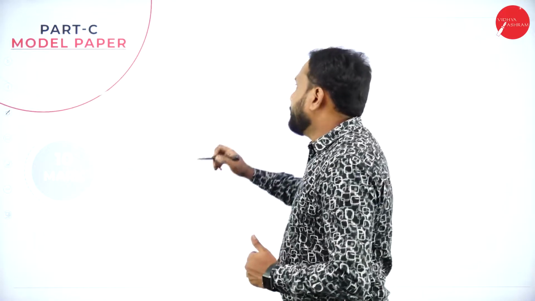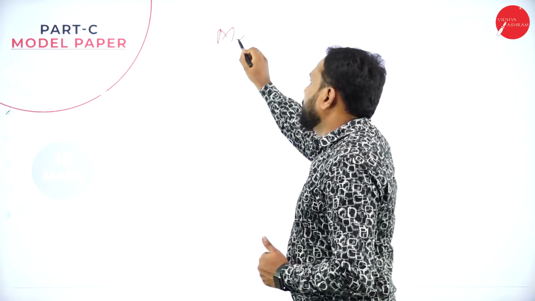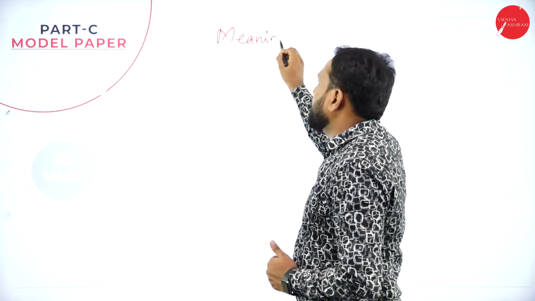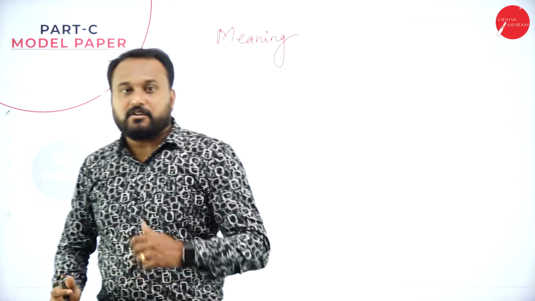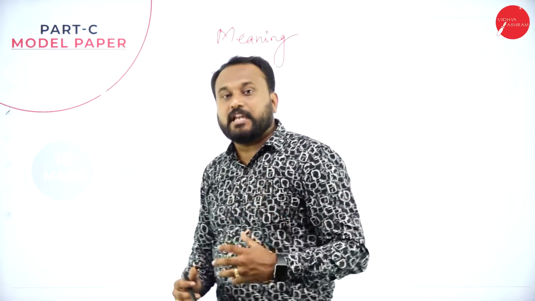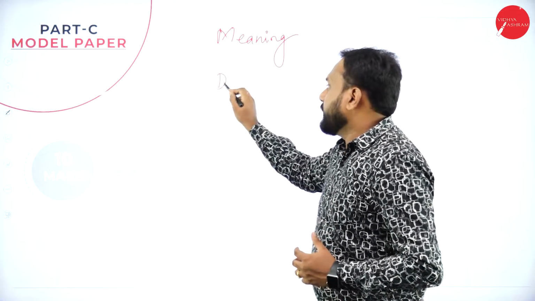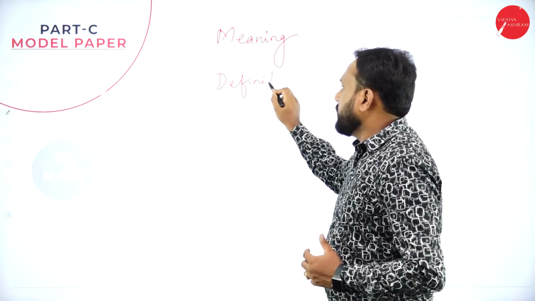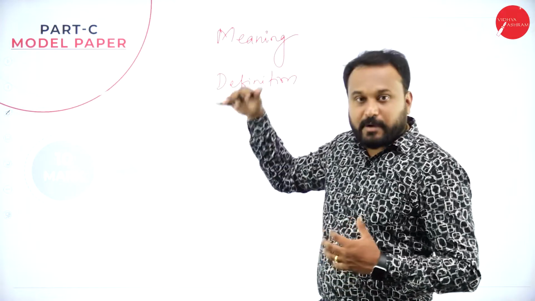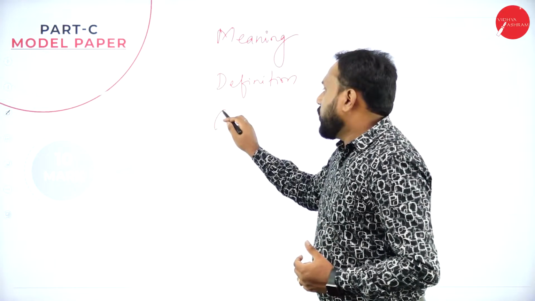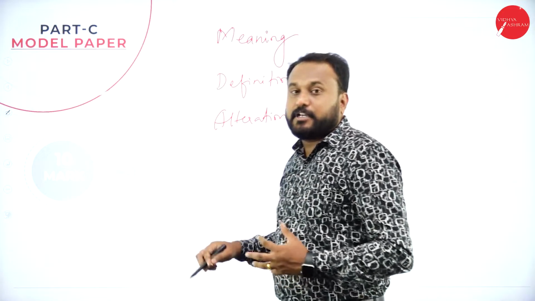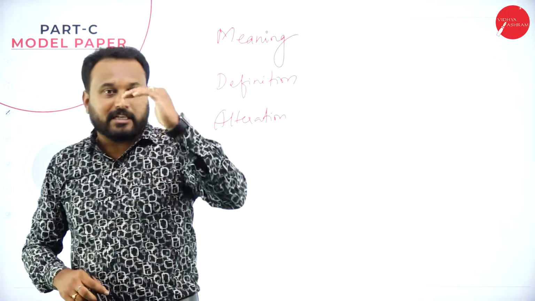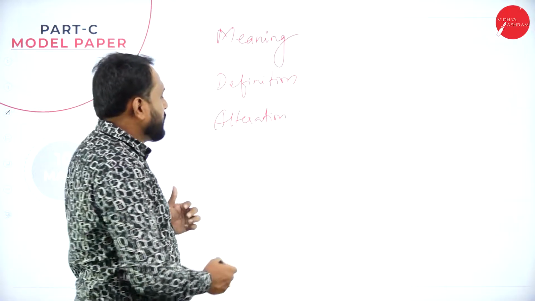When we go with 10 marks question, how exactly you are supposed to write? Say the first one here is you need to go with the meaning of what the question has been asked. Say example, write the procedure for alteration of public company. Now what exactly you are supposed to do is write the meaning of public company. Then you go with the definition of the public company. Then you go with the alteration of public company. Now when you go with the alteration of public company, you have the key points, right? So write the key points.